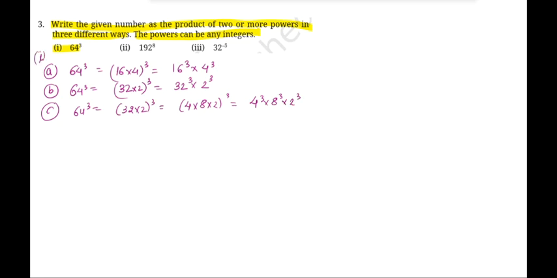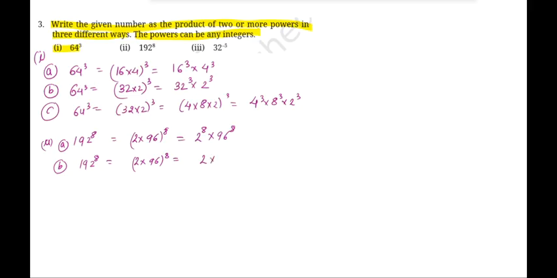Let's talk about the second part, which is 192 raised to the power of 8. तो इसका पहला करते हैं कि let's break this 192. So it will be 2 into 96 raised to the power of 8. So I can write it as 2 to the power of 8 times 96 to the power of 8. Again, let's break it further. So 192 raised to the power of 8 को पहले मैंने break किया 2 into 96 to the power of 8, and then I am breaking this 96 also.